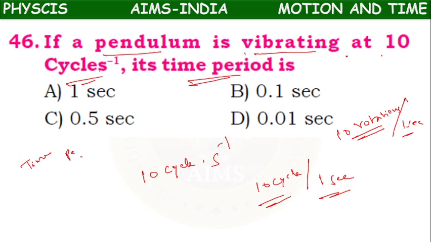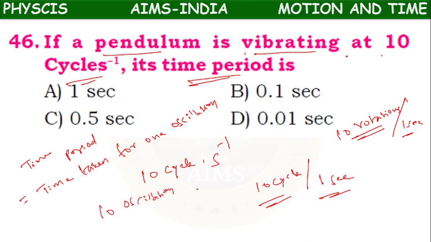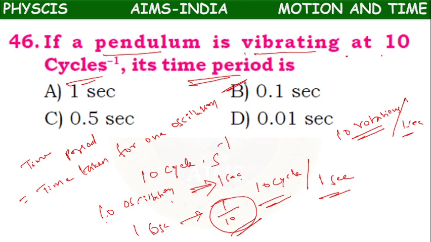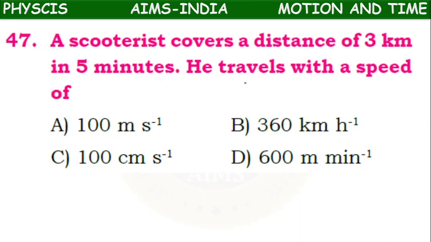Here, what is time period? Time taken for one oscillation. Time taken for one oscillation means for 10 oscillations it has taken 1 second. So for one oscillation how much time it will take? 1, this 10 will come down. 1 by 10, 1 by 10 means 0.1 second. Option B is the right answer. Next.